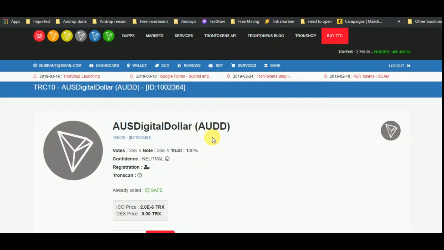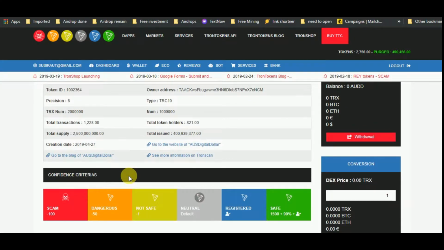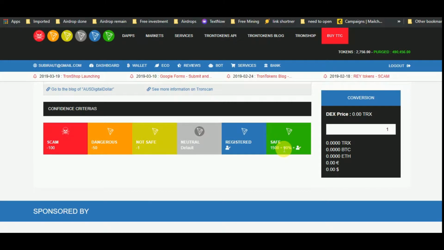In this video, I am going to talk about the US Digital Dollar project. Its token symbol is AUDD. It is a TRC10 compatible wallet. You can see the token ID, owner address, precision, type, TRX number, total transaction, total token holder, total supply, and total issued here. Its created date is 2019 4/27. People voted. It is 90% safe.